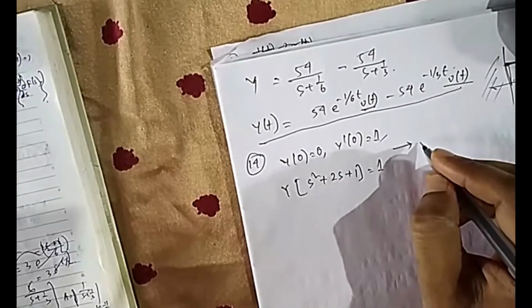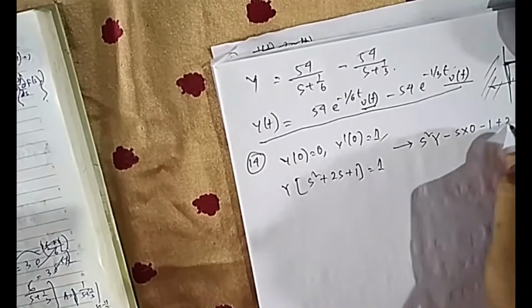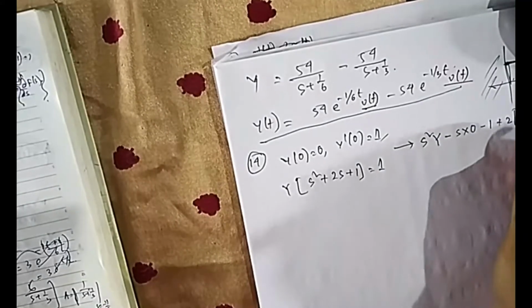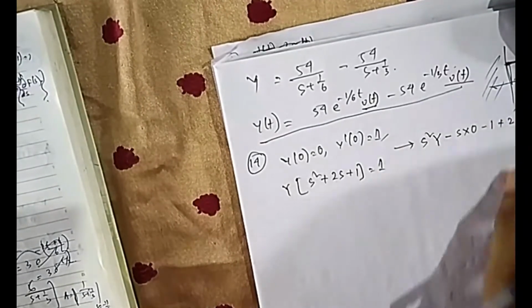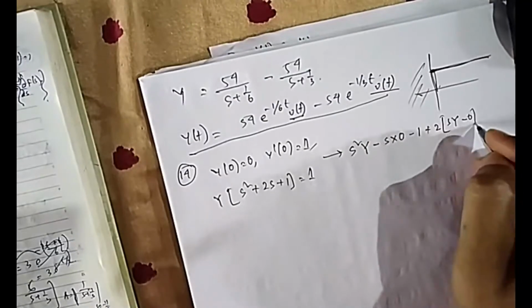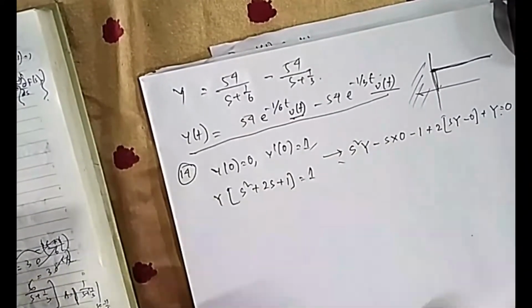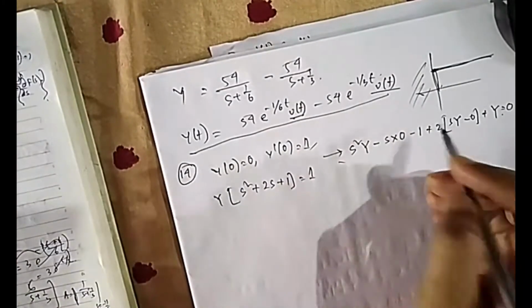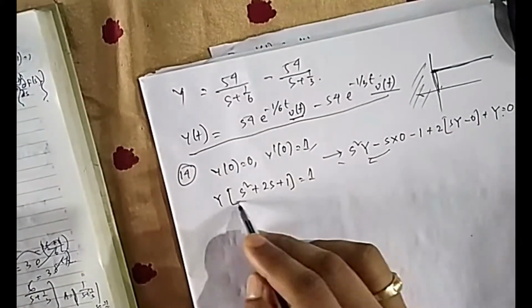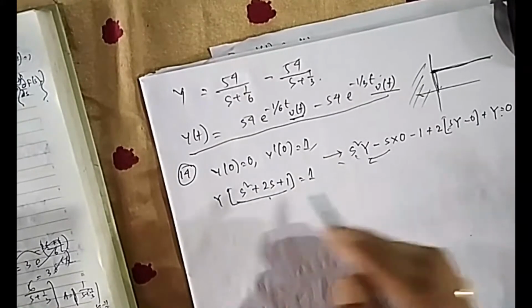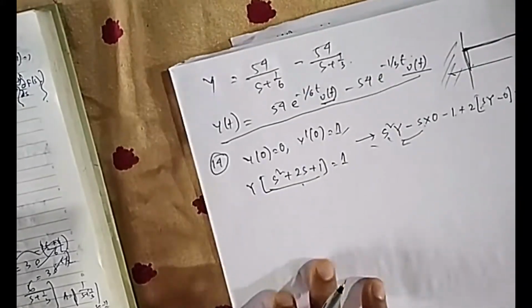So again, if I want to show it, it will be s square y minus s into 0 minus 1 plus 2 sy minus 0 plus y. So you can think it is equal to 0. This is 1, this is 0. So if you put it there, from here it will come. If you take s square common, s square plus 2s plus 1, and this one I have taken to that side. That's it. So by seeing the differential equation, if you practice, you can directly write the Laplace.